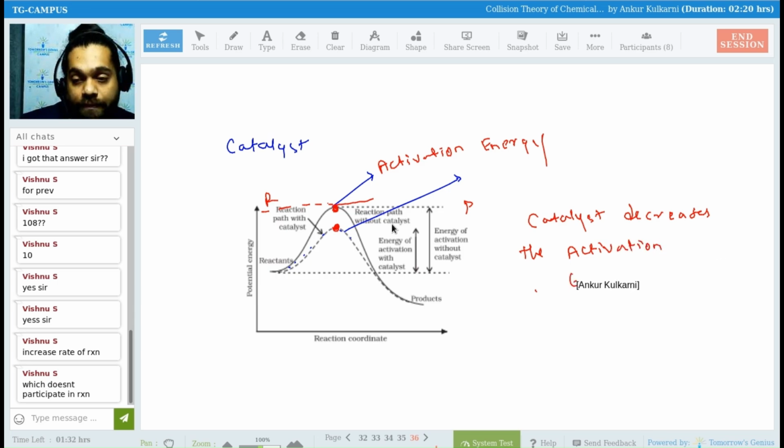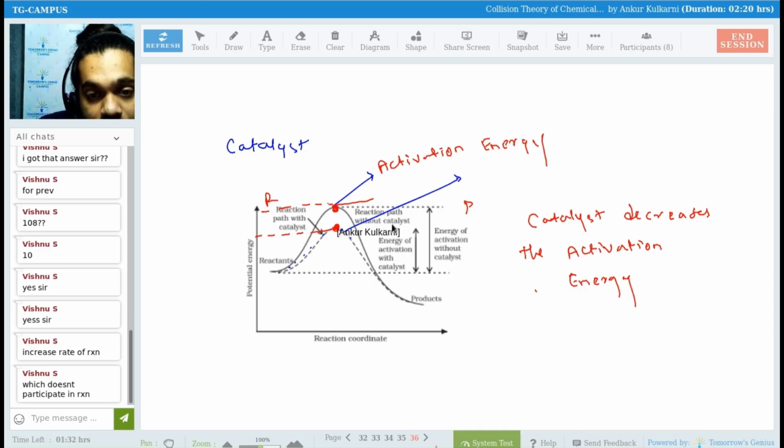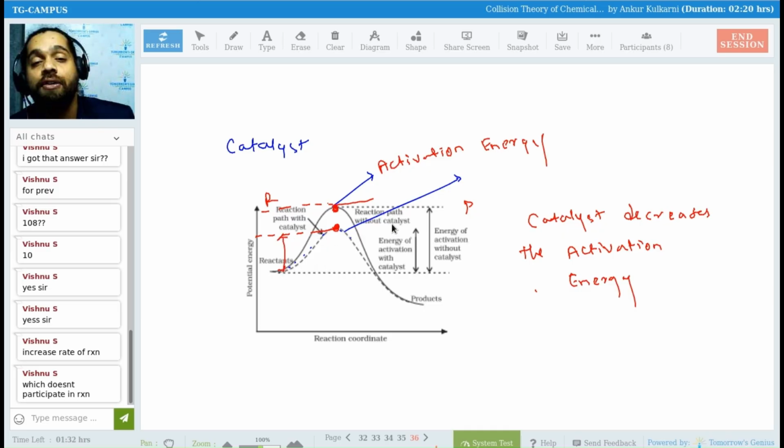Is it clear, everyone? Okay. So over here, the activation energy required with the catalyst is very less, while the activation energy required for a compound without catalyst is very high.